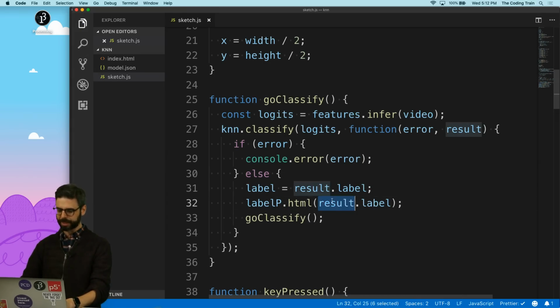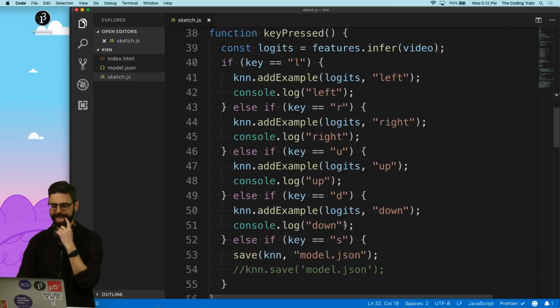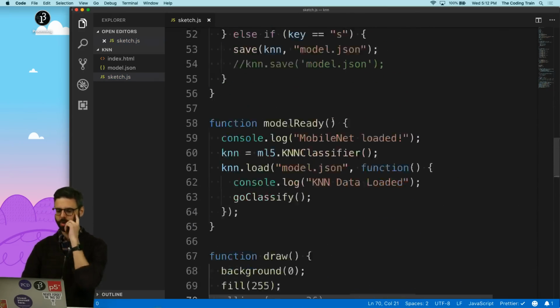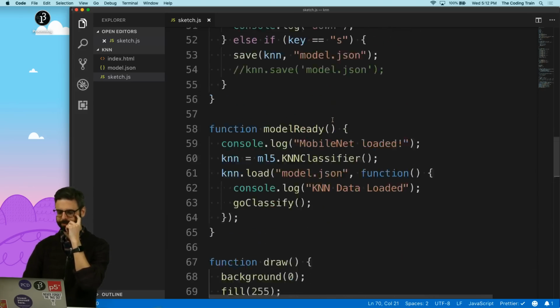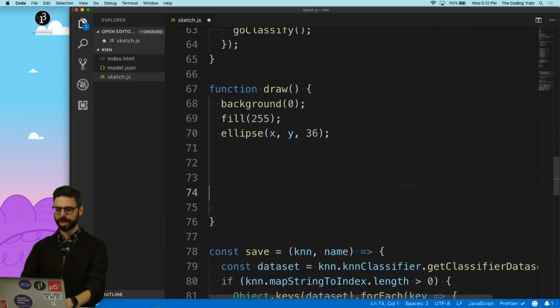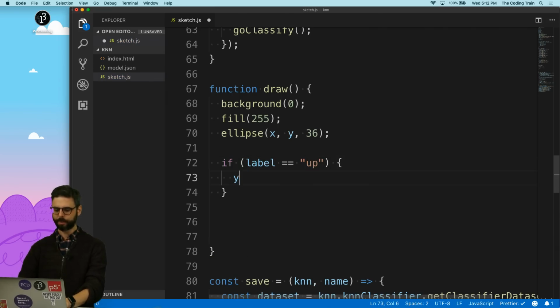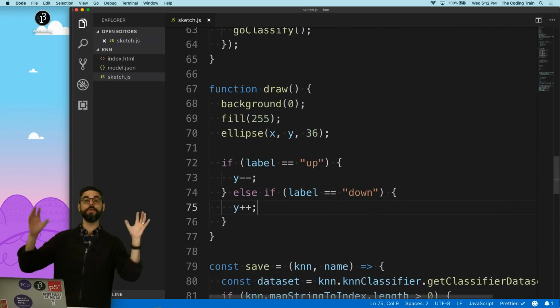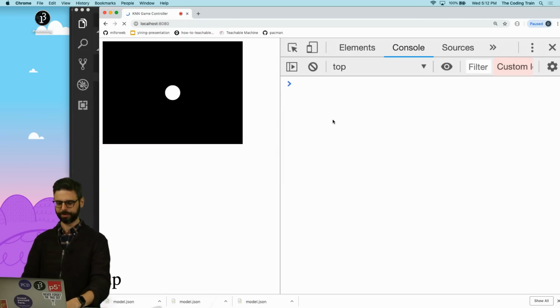I do want to display it in the window so I can see it, but then in draw, whatever that label is, let's just do it in draw. There's a variety of different ways I could do this, but I could just say if the label equals up, then y minus minus. Otherwise, if the label is down, then y plus plus. So I'm going to move x and y up and down. Here we go.